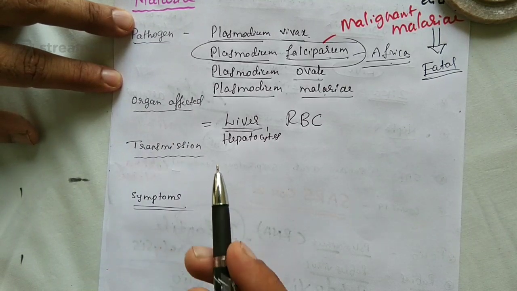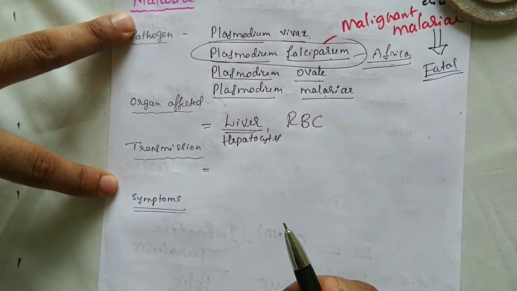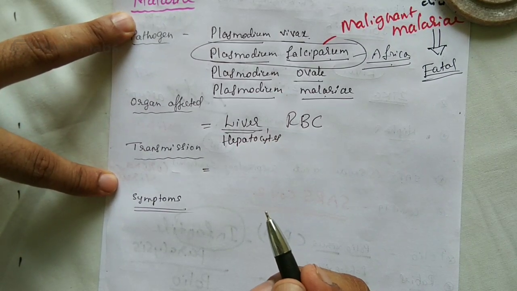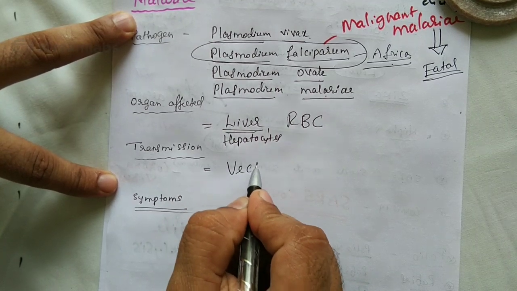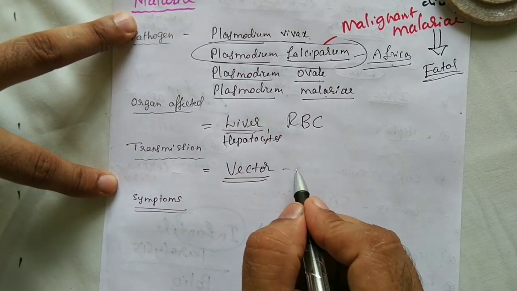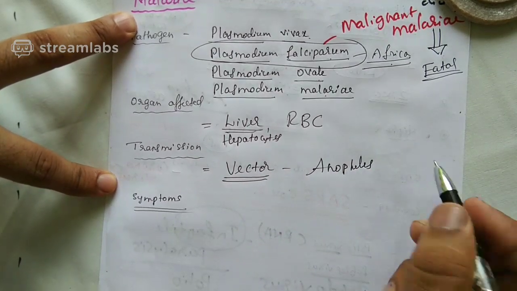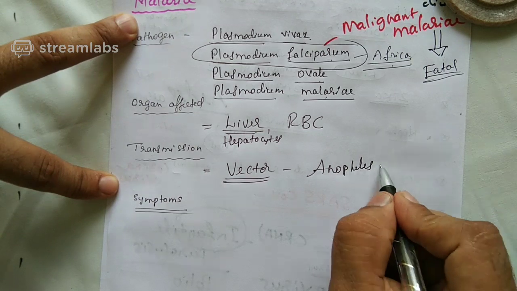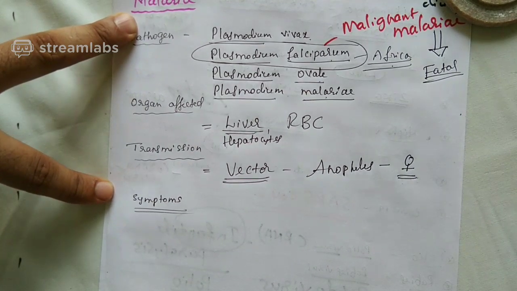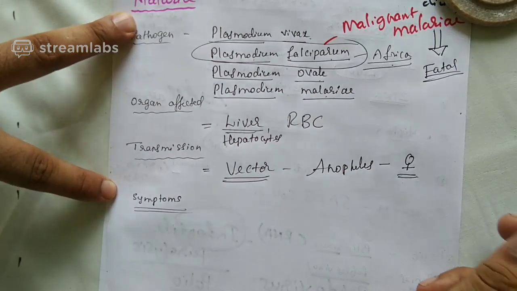The next word is transmission. Who is transmitting? Remember, it is a non-contagious disease, meaning there is a requirement of a vector. Who is the vector? It's Anopheles. You may ask, is it male, female or both? The answer is it's a female. It's a female Anopheles mosquito which is transmitting the Plasmodium.